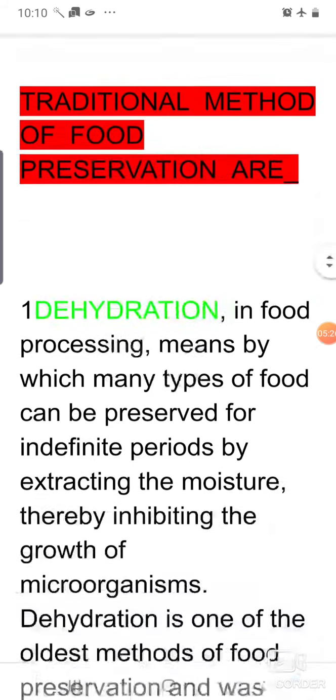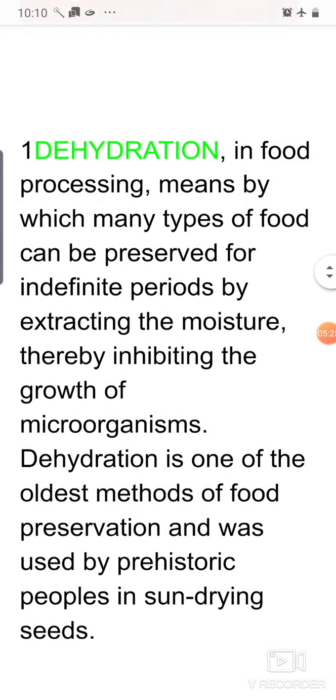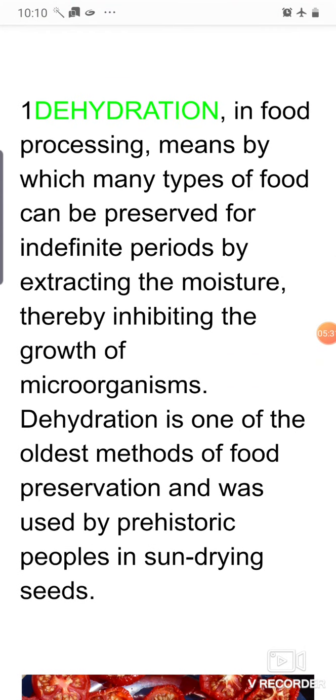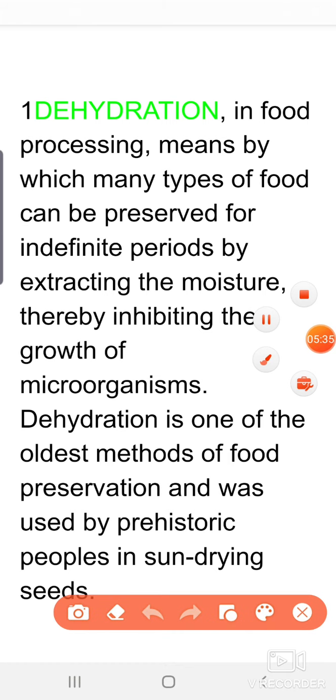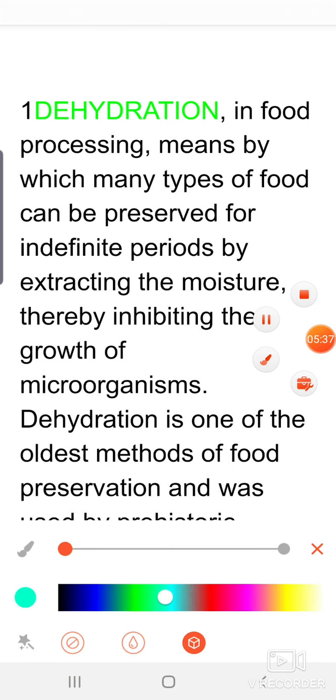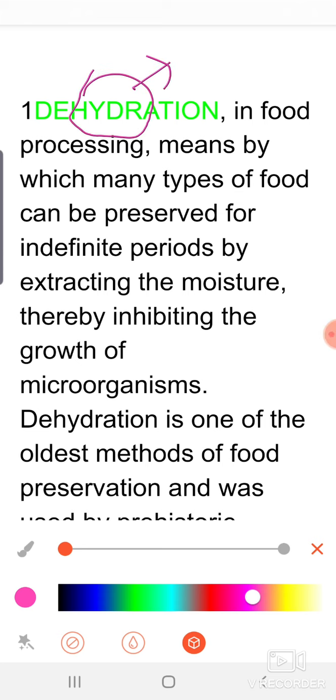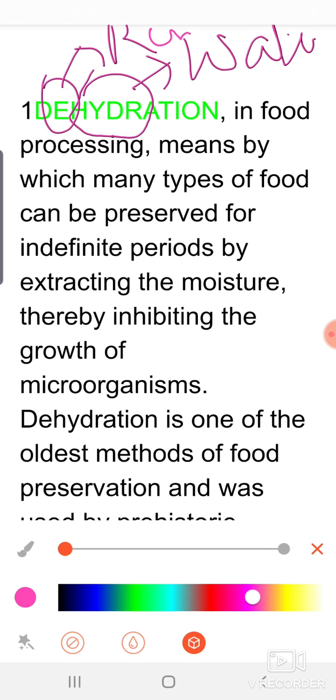So first is dehydration. Dehydration in food processing. What is the meaning of dehydration? Actually, hydra is mainly used for water, and in dehydration, D means the removal. So it is the removal of water.